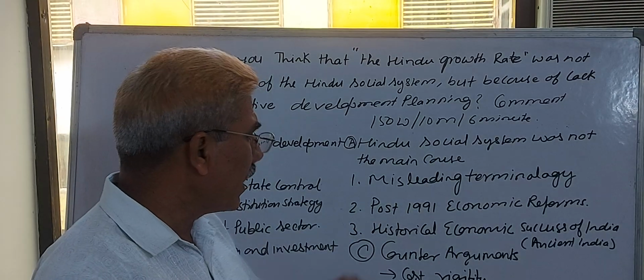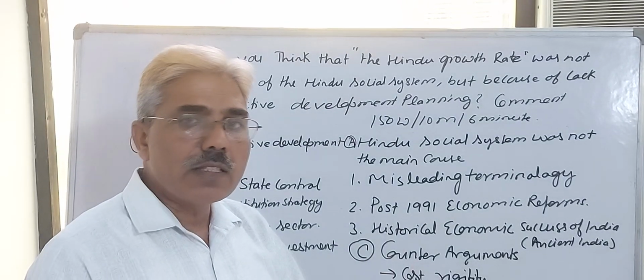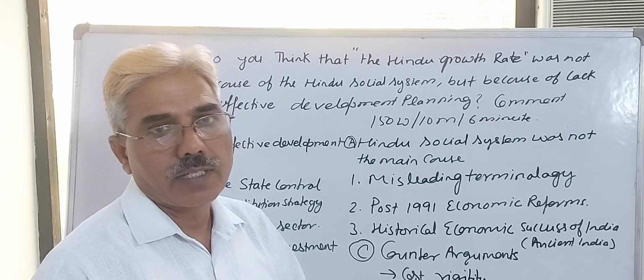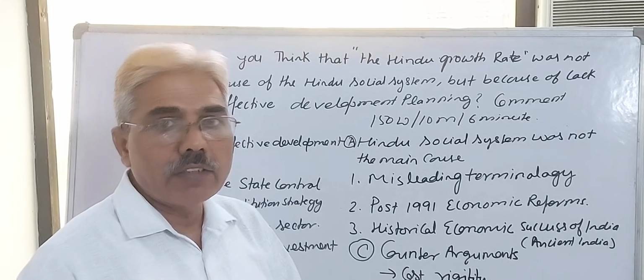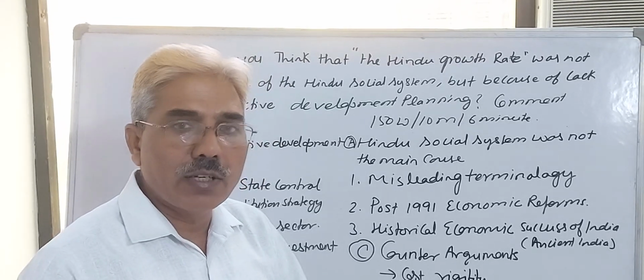Second point under this misleading terminology: nations with similar social and religious conditions as India during 1950 to 80s had a higher growth rate. Why did they have a higher growth rate than the Indian economy?